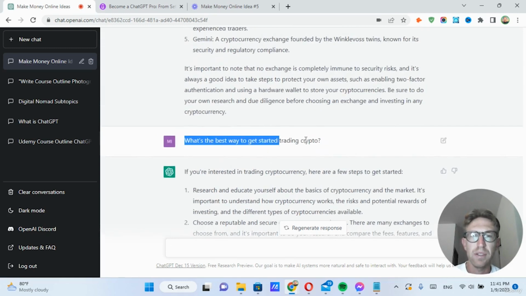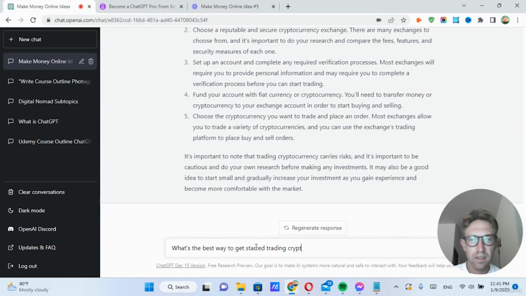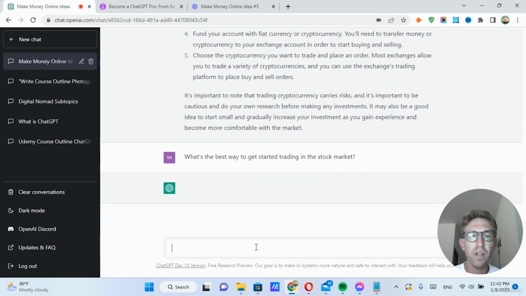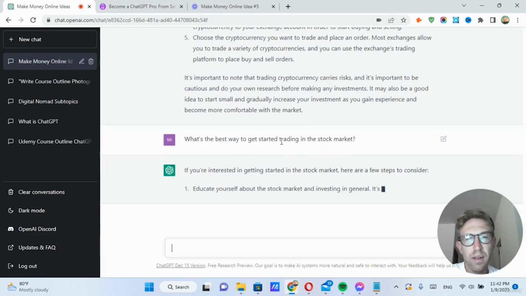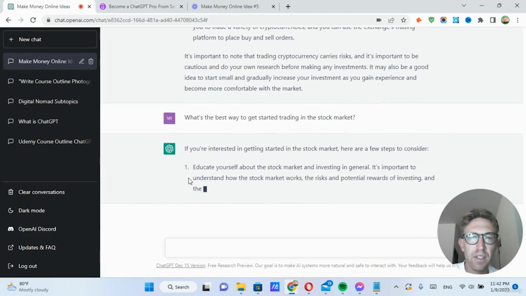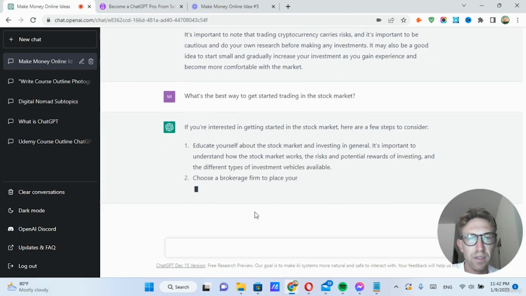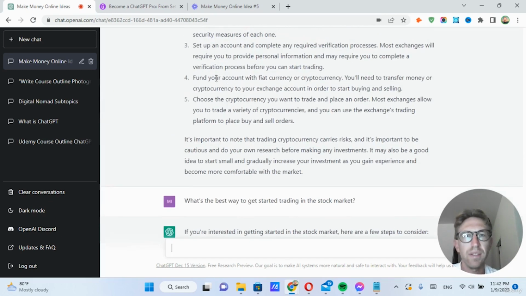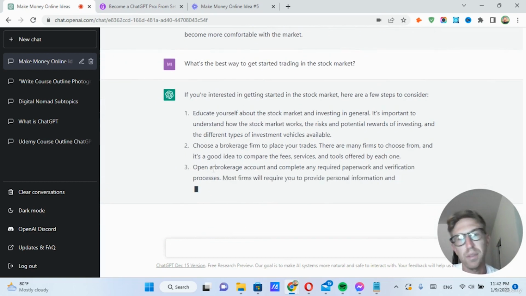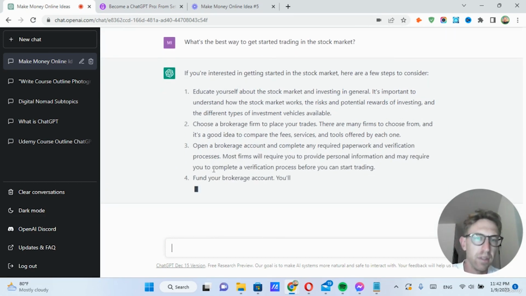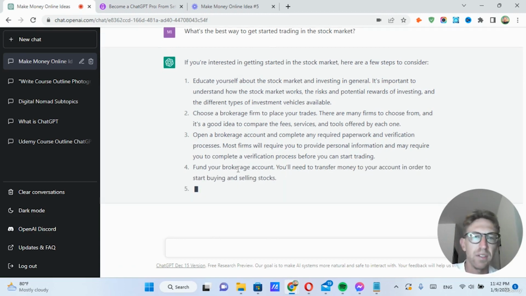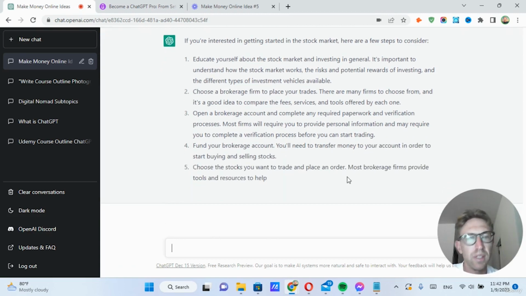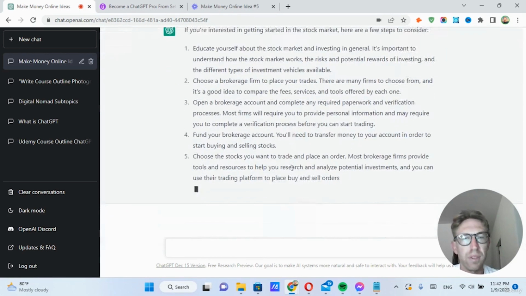I'm also interested to hear what it has to say about trading in the stock market, right? Which is also quite risky, but I would say not nearly as risky as crypto. Again, it's just recommending educating yourself about the stock market and investing in general. Choose a brokerage firm to place your trades. So essentially the same as investing in crypto, except it's a brokerage account instead of a crypto exchange. Fund your brokerage account. You need to transfer money. Choose the stocks you want to trade. Basically the same thing as for crypto.